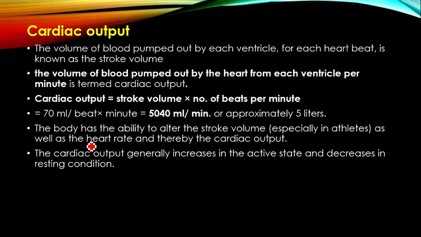Then we have to discuss the cardiac output. Before going to cardiac output, we have to see the stroke volume. The volume of blood pumped out by each ventricle for each heartbeat is known as stroke volume. Stroke volume means how much blood the ventricle can send for one heartbeat. It is approximately 70 ml. Approximately 70 ml of blood can be pumped by the heart for one heartbeat, that is called stroke volume.